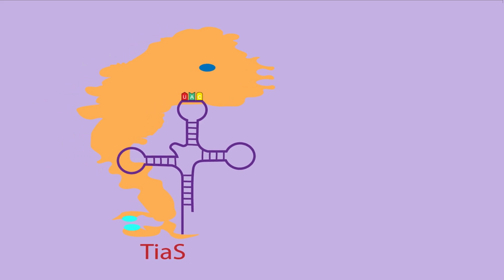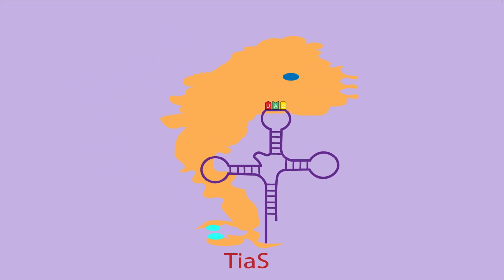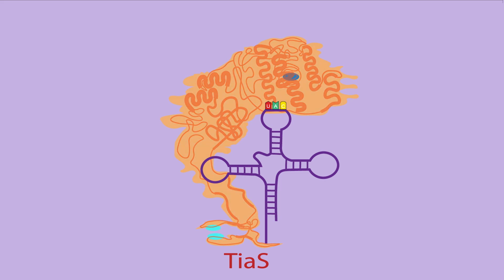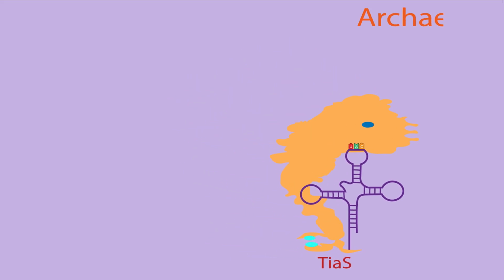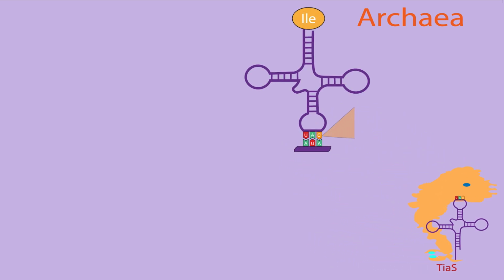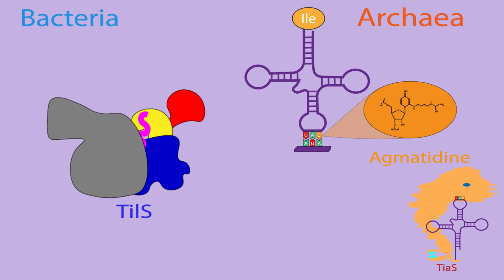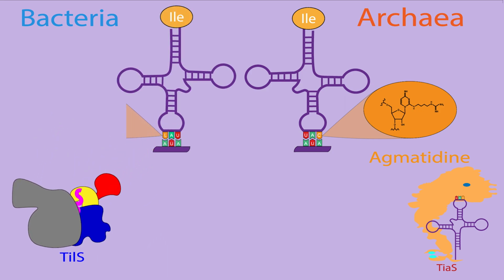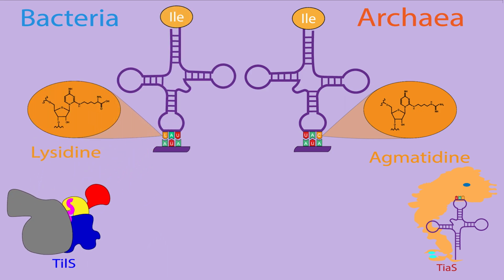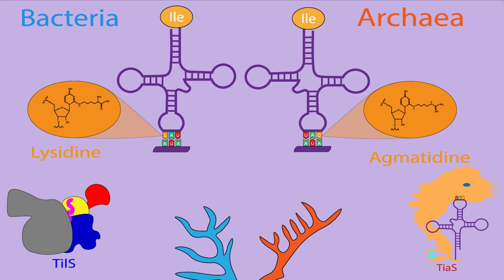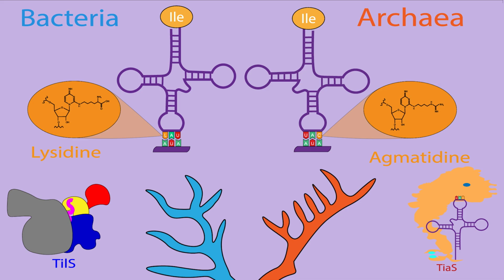In the future, further insights will continue uncovering the functions of different TiaS motifs for catalyzing agmatidine formation in archaea isoleucine tRNA decoding for the AUA codon, compared to bacterial tRNA isoleucine lysidine synthetase, or TilS, in catalytic formation of lysidine, and also how convergent evolution from different ancestors occurs in the decoding system for the AUA codon. But that is the story of the future.